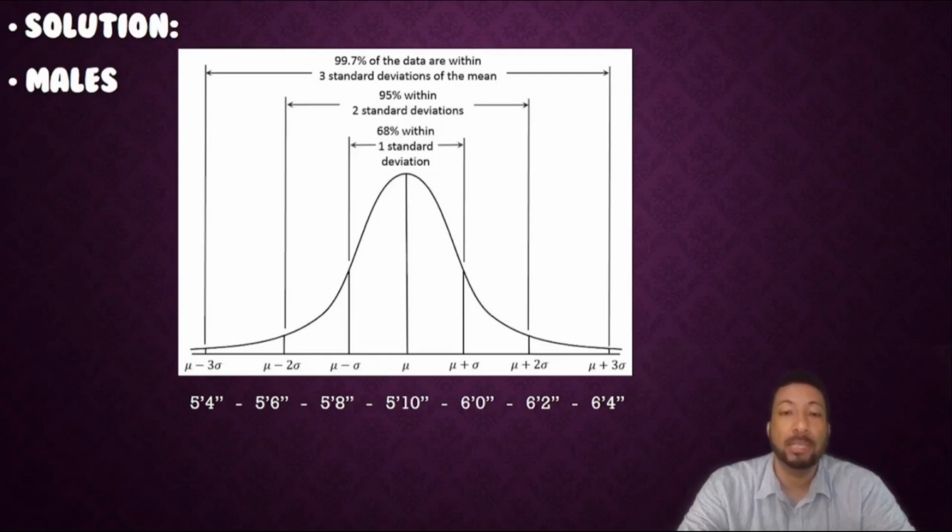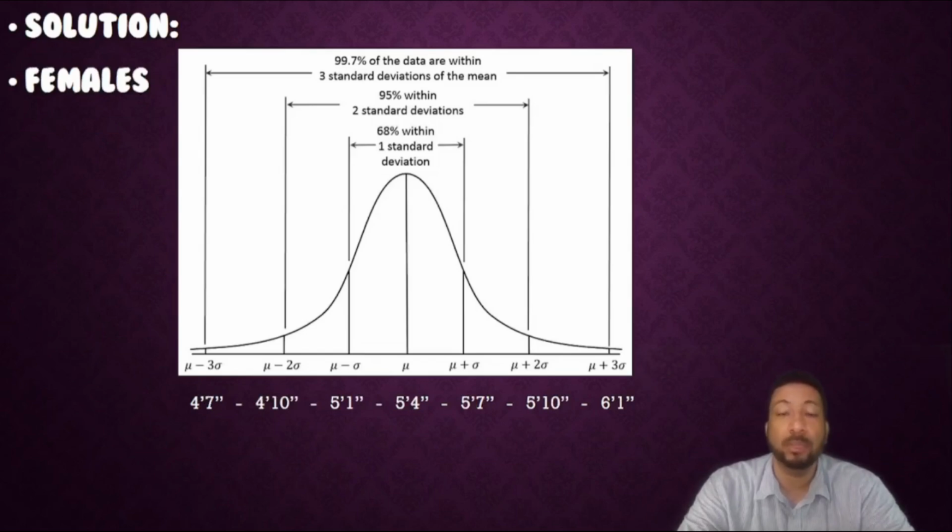So as you can see there, within one standard deviation, there is 68% of the population. In other words, from 5 feet 8 inches up to 6 feet 0 inches is 68% of the population. 95% of the population goes from 5 feet 6 inches up to 6 feet 2 inches. And 99.7% of the population lies within 5 feet 4 inches up to 6 feet 4 inches. Let's look at the females.